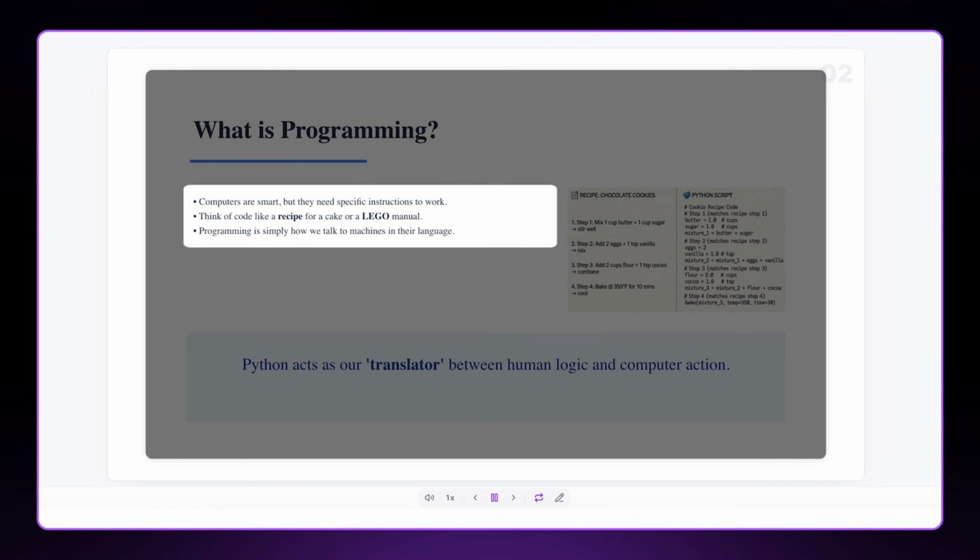So there is an AI teacher here and it is not just showing me text on the screen. It is actually talking to me, explaining things out loud like a real teacher would.